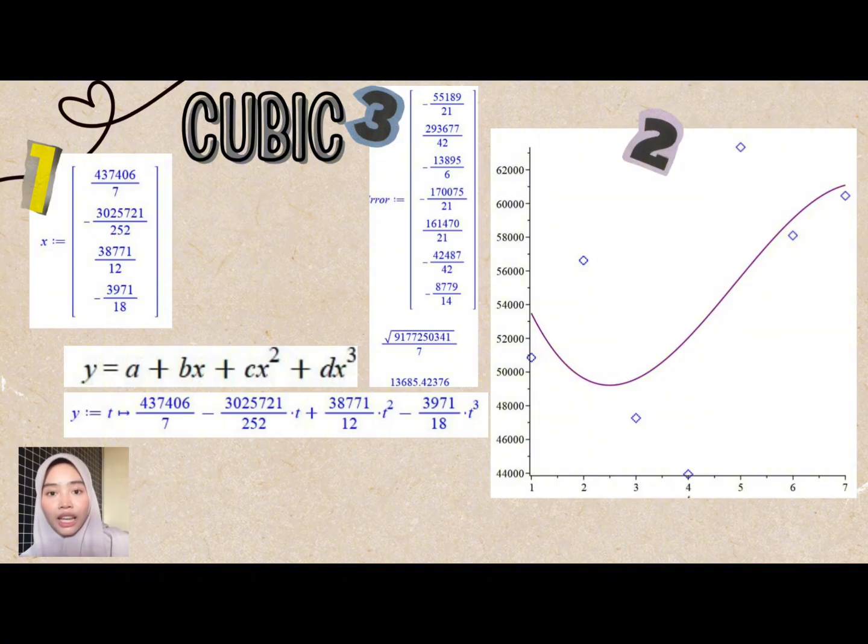You can see the line goes down at the beginning and then it goes up quickly. Finally, let's look at number 3. We calculate the error to see how good the model is. The total error for this cubic model is 13,685.42. The lower the error, the better the model fits the data.